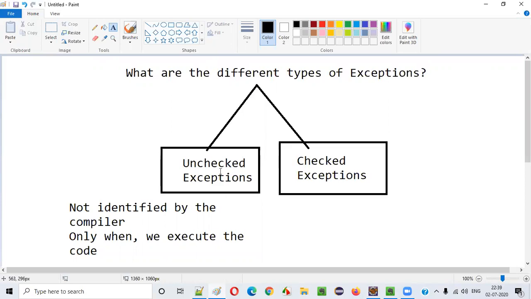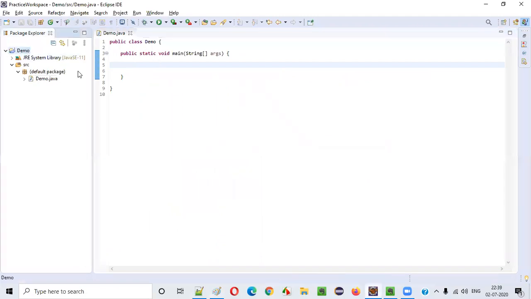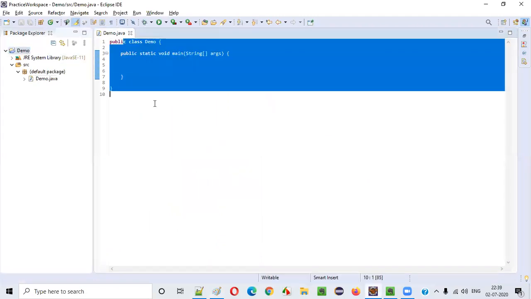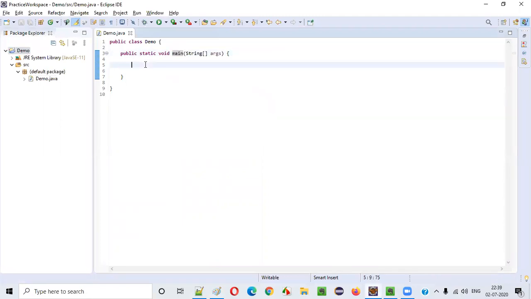Let me practically show you an example for unchecked exceptions. Here guys, this is a sample Java project. Here we have sample code. Inside the main method, let me write some Java statements like int a is equal to 10 divided by 0. I'm trying to divide the number 10 by 0, which should not be possible. In mathematics, if you divide a number 10 by 0, it will result in infinity. But in Java, it will result in an exception.